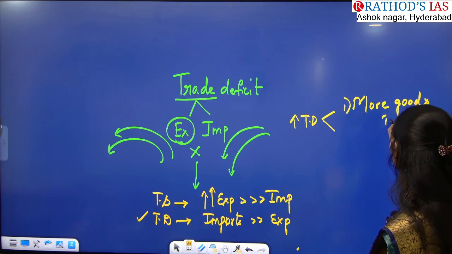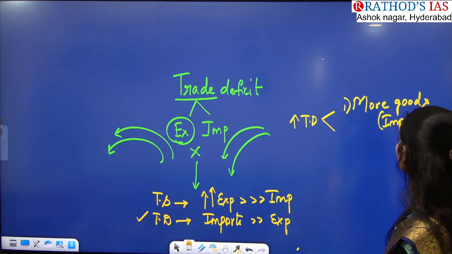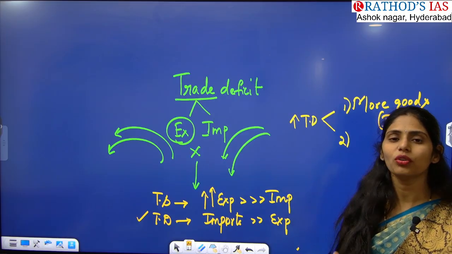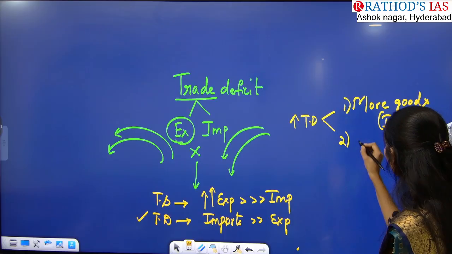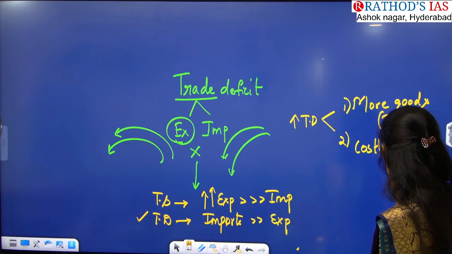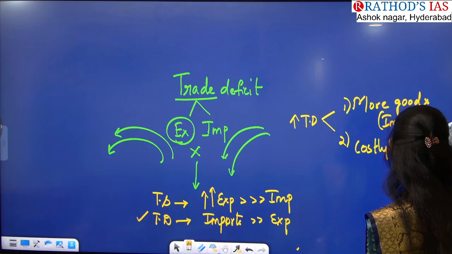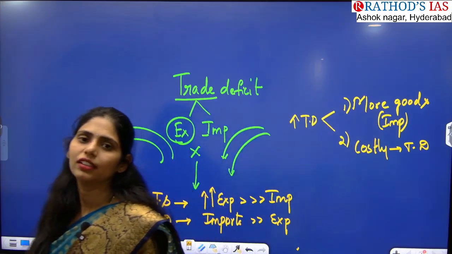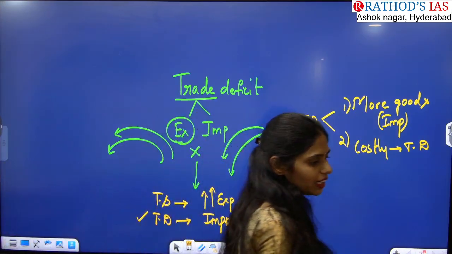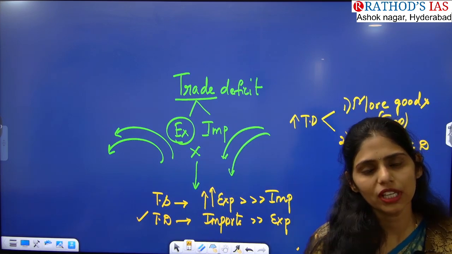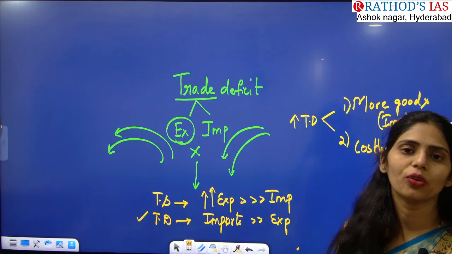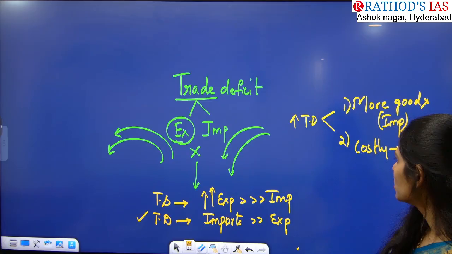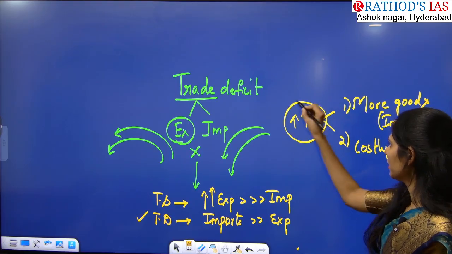Second, we are importing less, but very costly goods, which also causes a trade deficit. In India, trade deficit is mainly caused because we are importing costly goods, for example gold, diamond and crude oil.